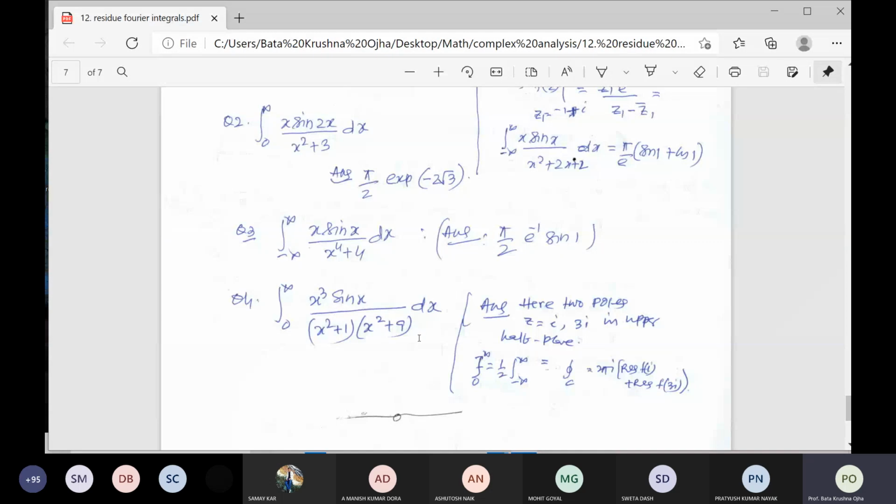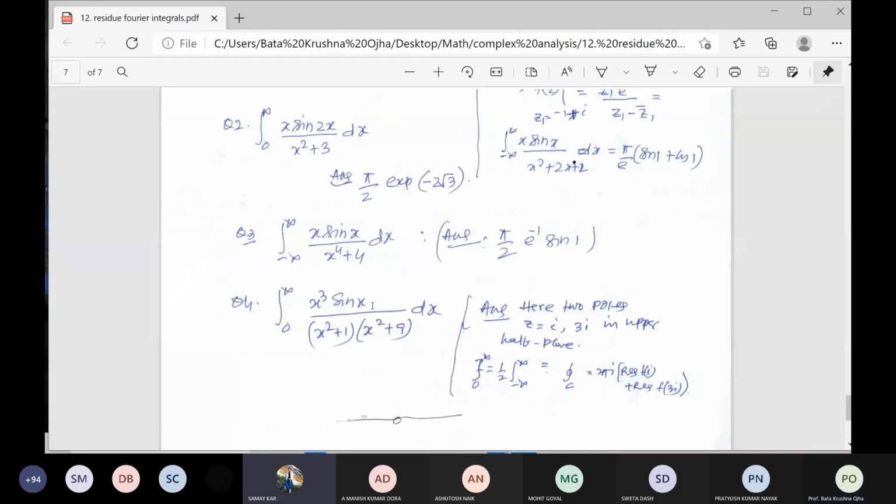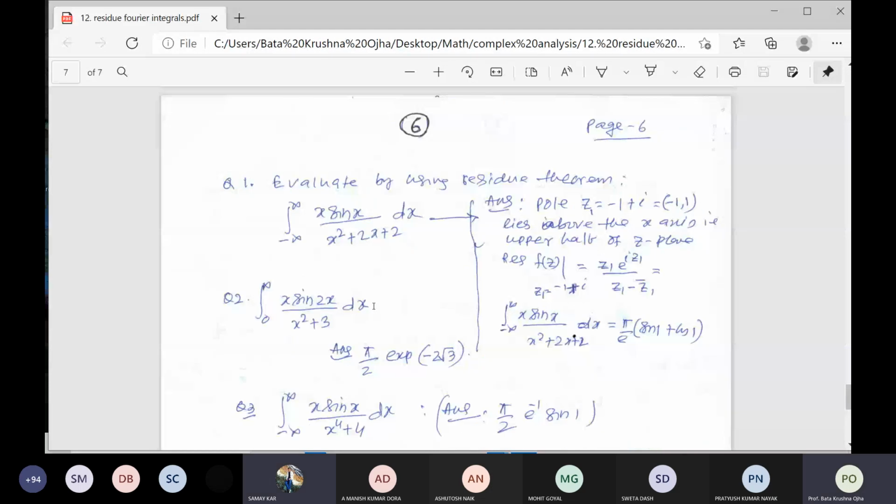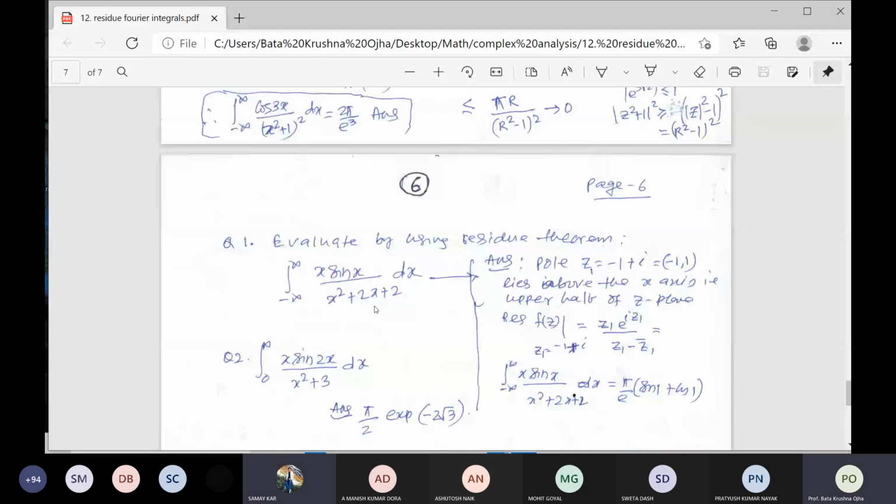That is not satisfying the conditions, because, sir, the denominator is 4 and the numerator is 3. Sir, in the first part, residue is coming sin 1 minus cos 1. Some students told me it is sin 1 plus cos 1. Sin 1 minus cos 1 will come in the real part.